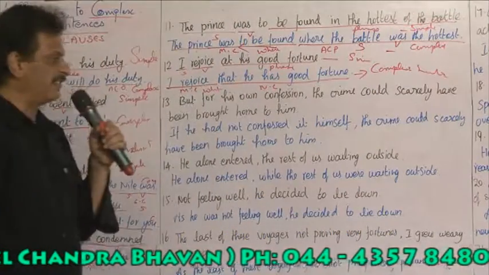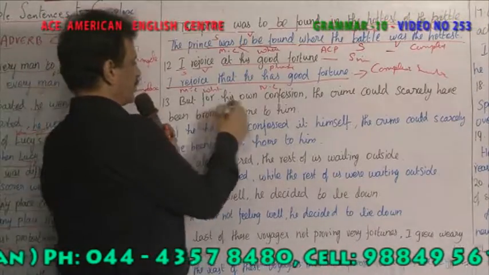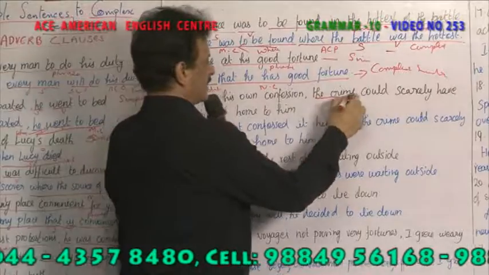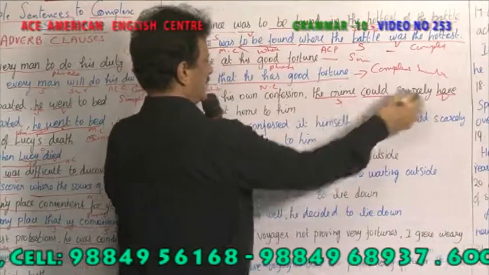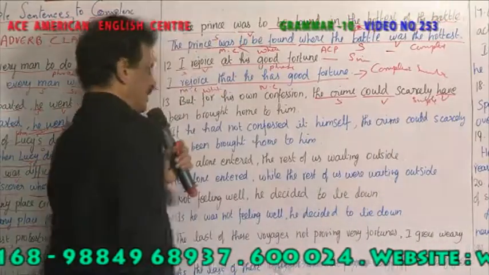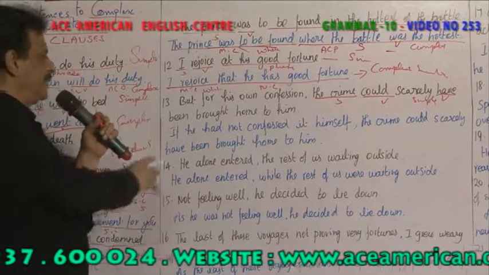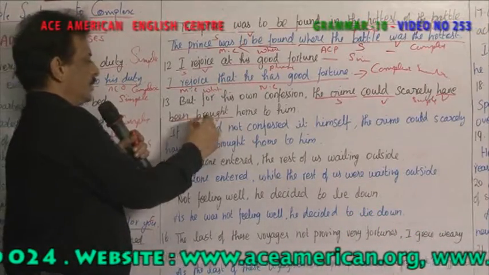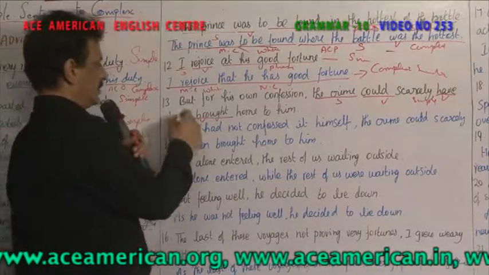But for his own confession, the crime could scarcely have been brought home to him. In this, the crime is the subject, could have been brought is the verb. So this is a simple sentence because only one verb is there. Now you have to change this sentence into a complex sentence. But for his own confession is a phrase. Now you have to change the phrase into a clause.